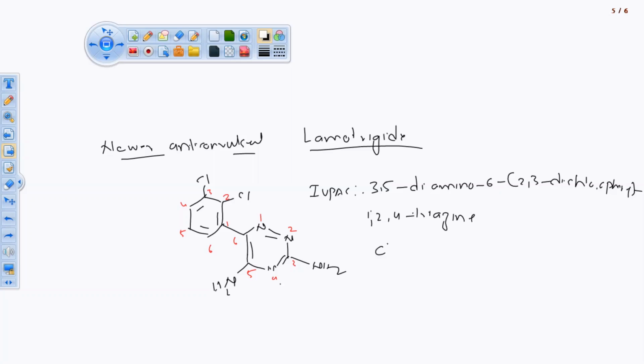So this is the chemical class: phenyl triazine. Okay, the chemical class is done. Now it is used in the treatment of anticonvulsant.